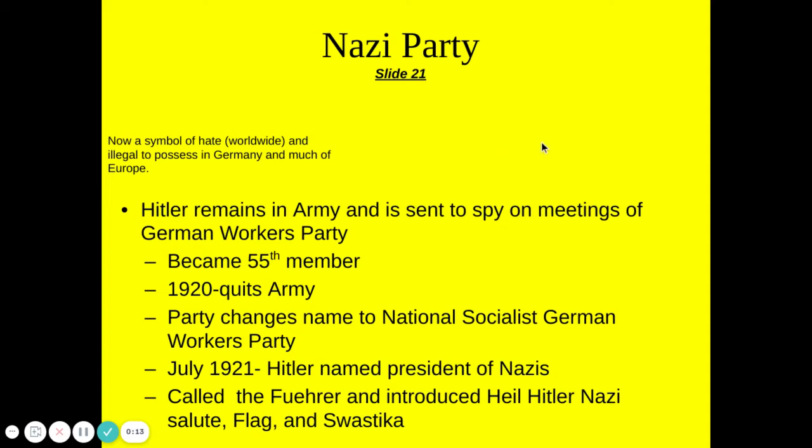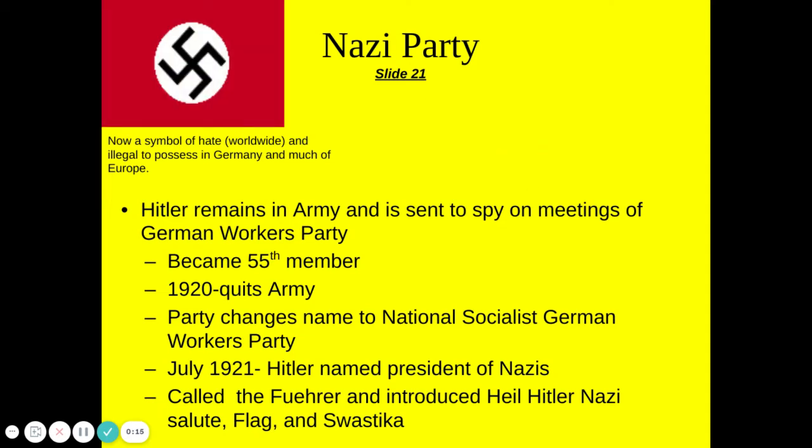So this slide is talking about the Nazi Party and how Hitler becomes involved. There is some misconception that Hitler started the Nazi Party, which is not true, but it was a fairly new party once he began. Initially, he is sent there on a spy mission by the German military to spy on this German Workers' Party.